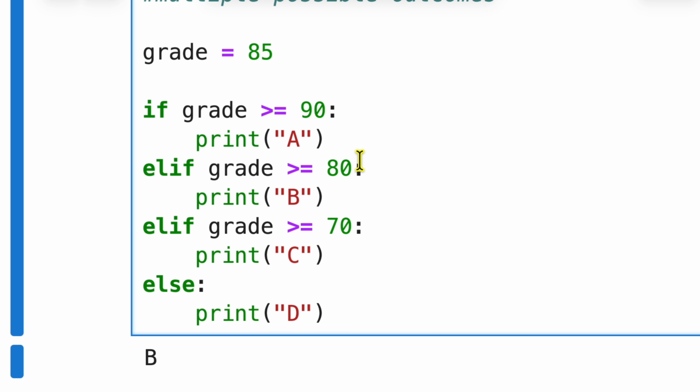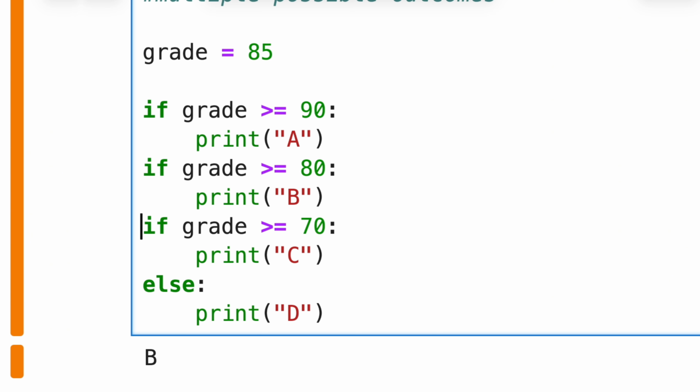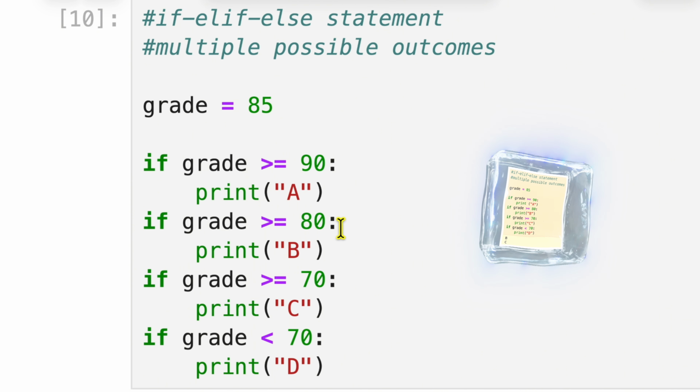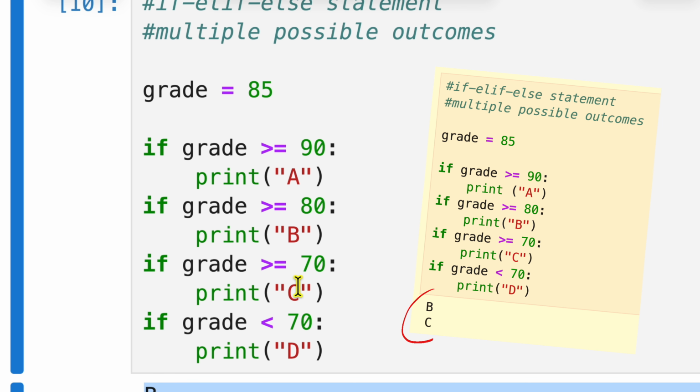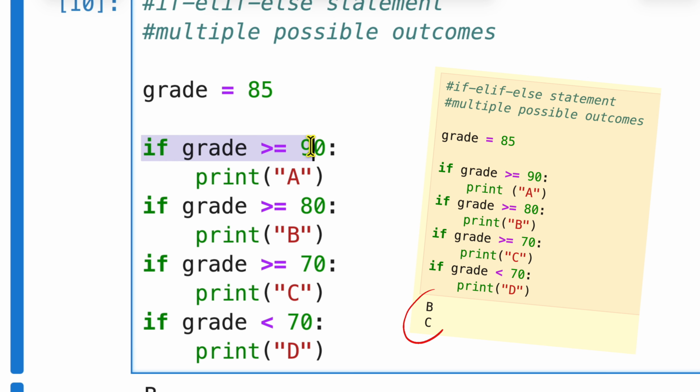But what if you do something like this? If you don't have an if-elif branch, you simply put if for all of these and see what happens. If grade less than 70. So when you run this, you will notice that there are two grades being displayed. That is because this condition will give you a false result, so it will not print A. But here, grade is greater than 80, so it will print B. So this is what you get here.